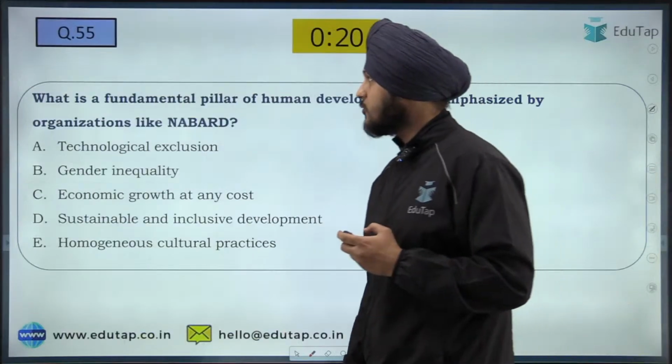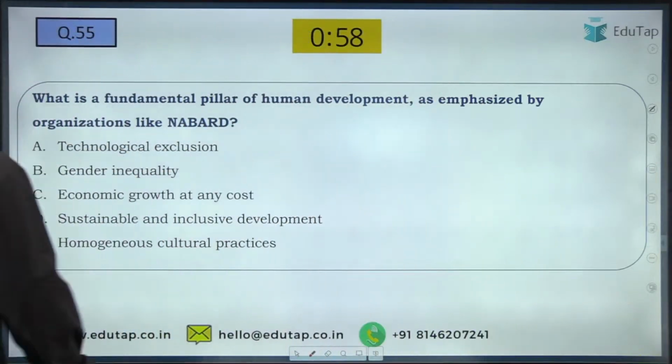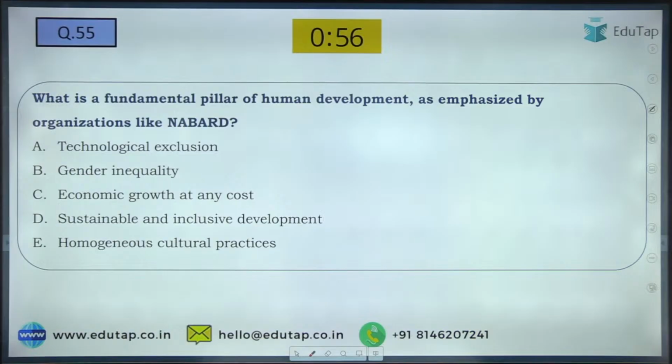Now let us see the next question. Question number 55. Again, a very easy question to answer. What is a fundamental pillar of human development as emphasized by organizations like NABARD? So I hope the confusion is clear between A and C with respect to question number 54. Fine. A is not going to be the answer to that question. Now question number 55.